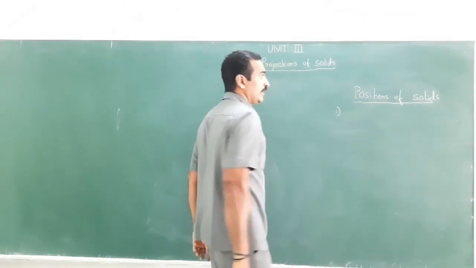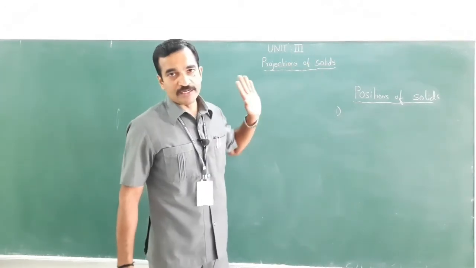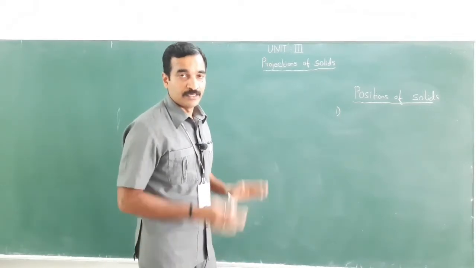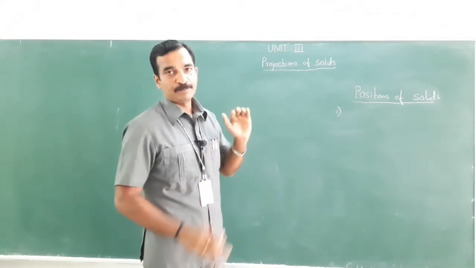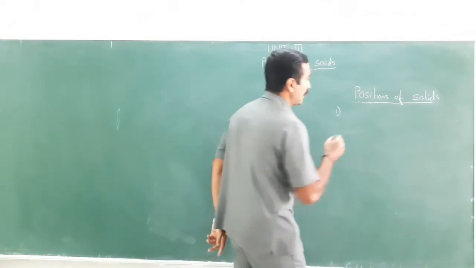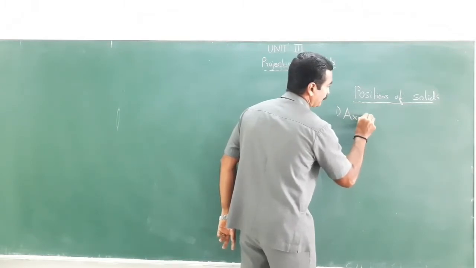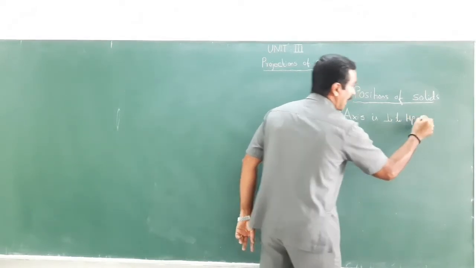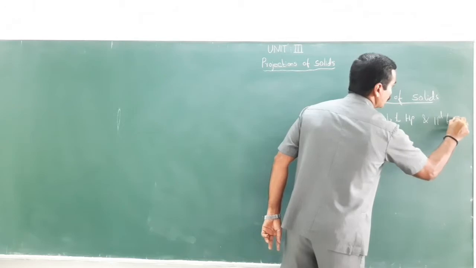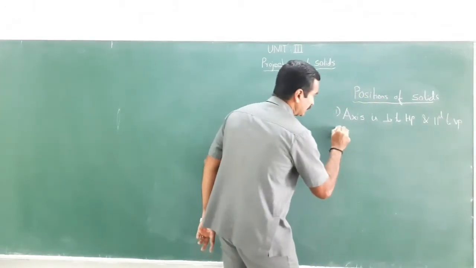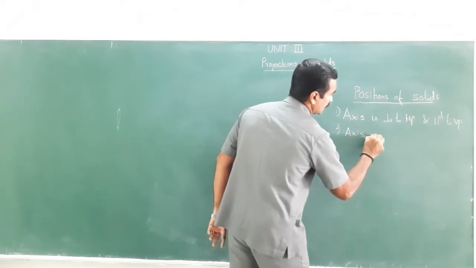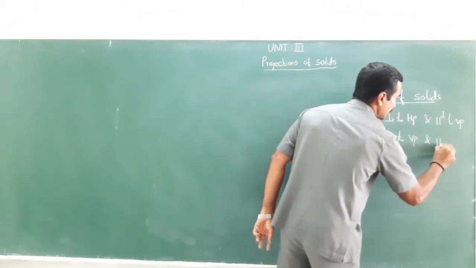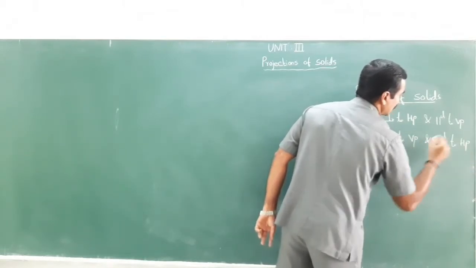When you talk about projection of solids, we always refer to the axis, right? For plane, we always refer to the plane surface. Here we refer to the axis. The first one: the axis is perpendicular to HP and parallel to VP. The second one: the axis is perpendicular to VP and parallel to HP.